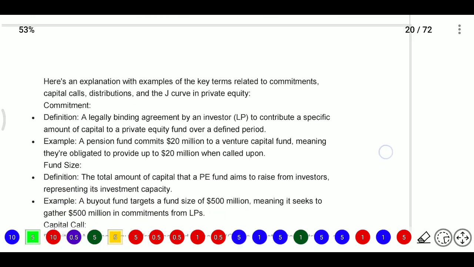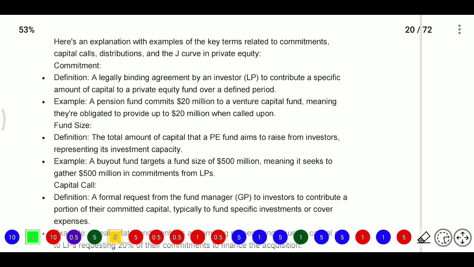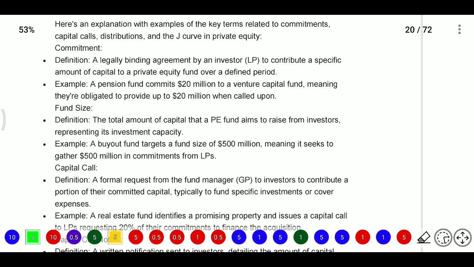Here are some examples: what commitment means, what capital call means, what distribution means, what J curve means in private equity. So what does commitment mean? Commitment means a legally binding agreement by an investor, that is a limited partner, to contribute a specific amount of capital to private equity funds over a defined period. They will be committed to pay some amount to the fund for a certain period of time. It is a legally binding agreement between the limited partner and the fund house.